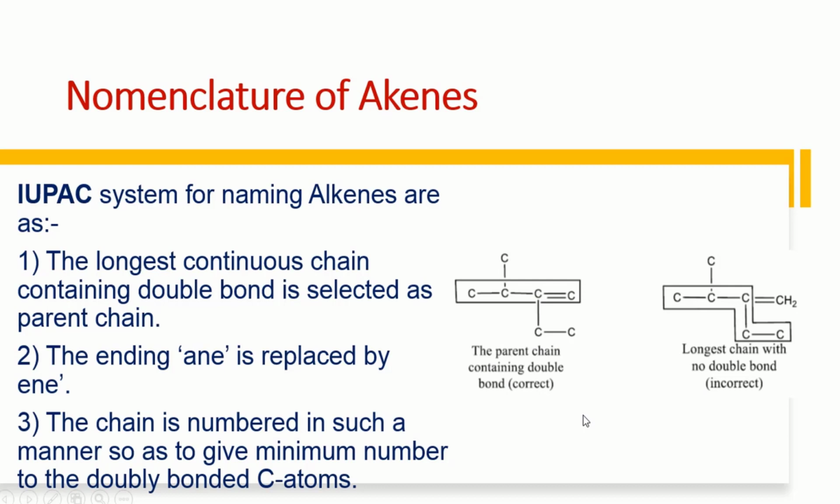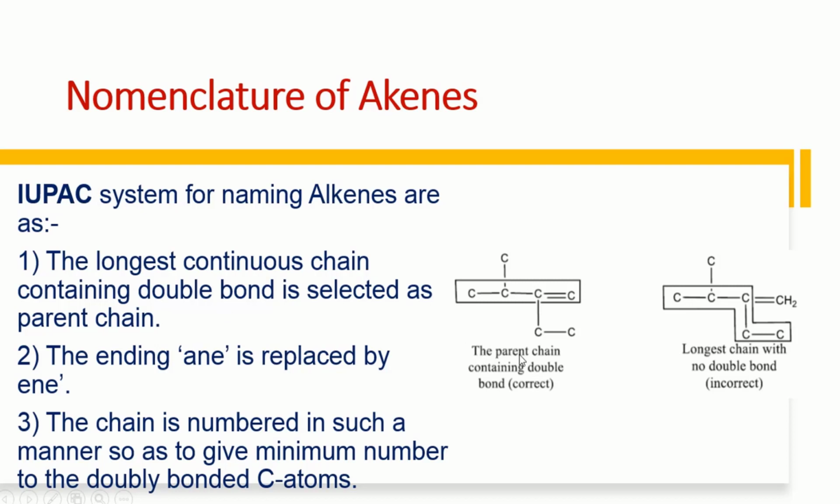In the last lecture, we discussed the nomenclature of the alkanes, and the basic rule in writing the name of a molecule. The first rule was to select the longest continuous chain of carbon atoms. The same is the case here. The longest continuous chain containing the double bond is selected as the parent chain. So we will select that longest chain which contains the double bond.